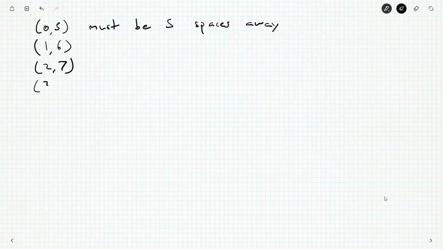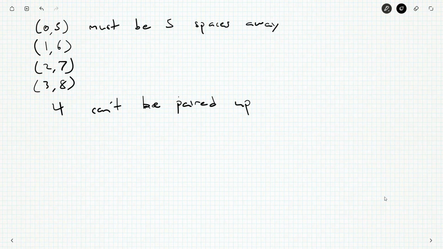And so maybe there's a fast way to count it up knowing that this is true. And 4 can't be paired up. The only one that wasn't paired up with another digit was D4. D4 did not appear in any of my differences. So that tells me D4 is 4. 4 has to be the middle number.